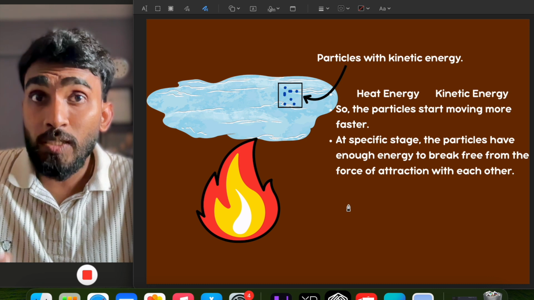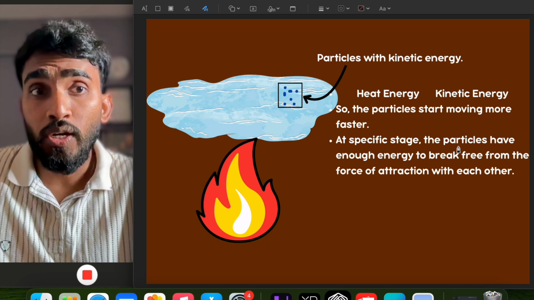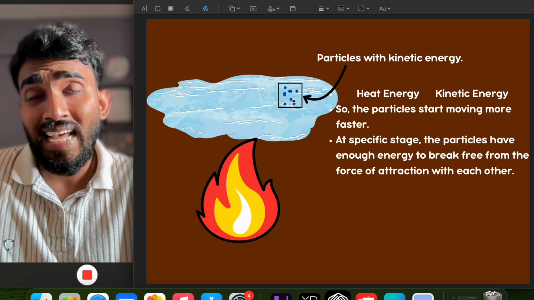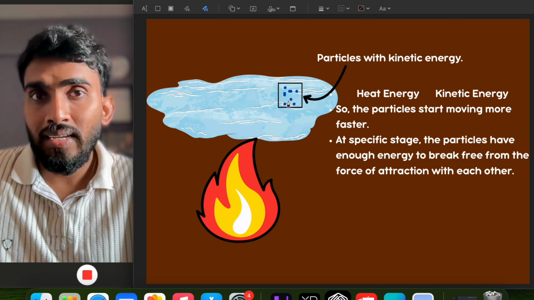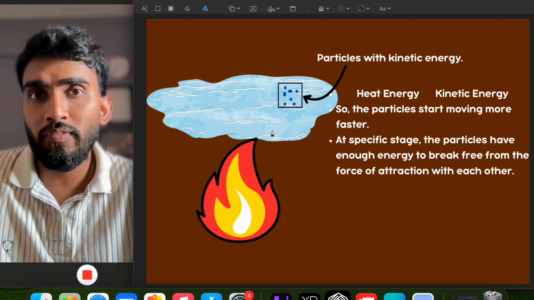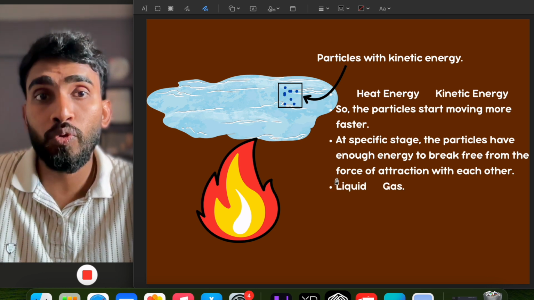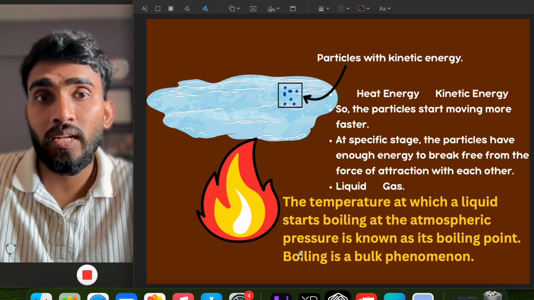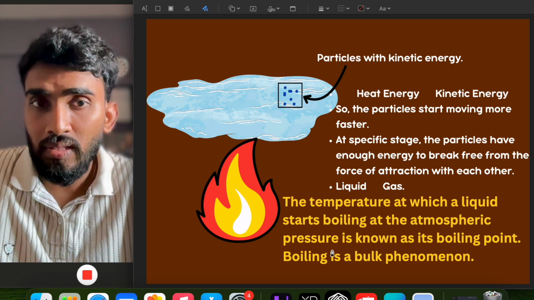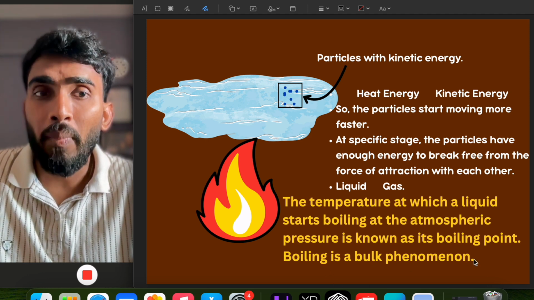So at a specific stage what will happen? The particles will now have enough energy to break free from the force of attraction with each other. So these particles will get that much energy that they can break the attraction between each other and get converted into the gaseous form. So liquid changes into gaseous form. The temperature at which a liquid starts boiling at atmospheric pressure is known as the boiling point. And boiling is a bulk phenomenon.